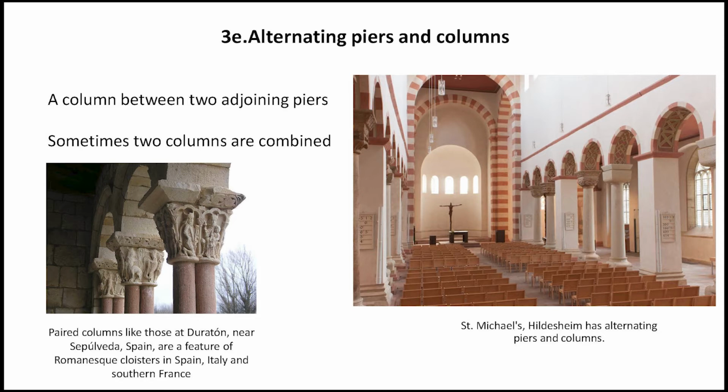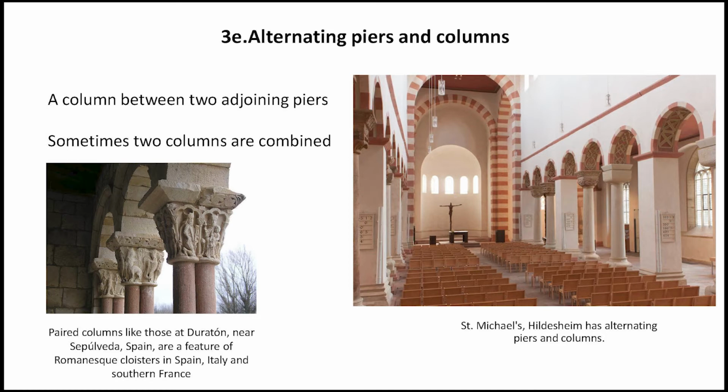Now we know what piers are. Now we will discuss the alternation of piers and columns, which is a common characteristic found in both churches and arcades that separate the large interior spaces of a castle. This is the simplest form, where one column alternates with a pier. One column, then again one pier, again one column, one pier. We can say this is an AB formation.